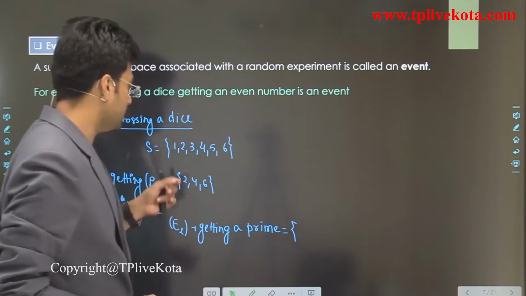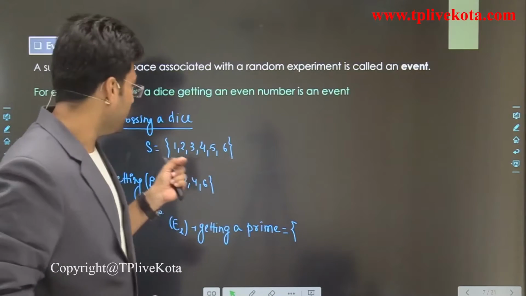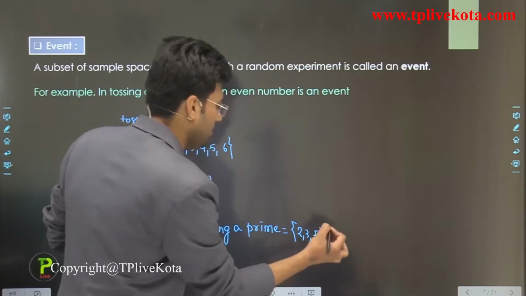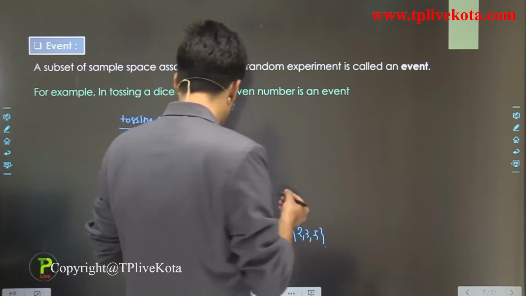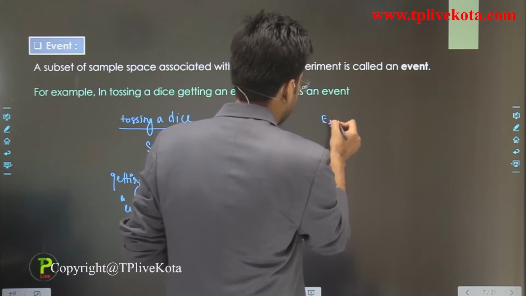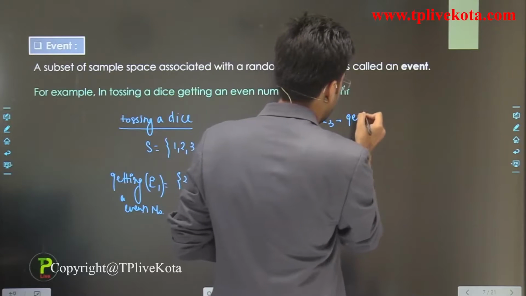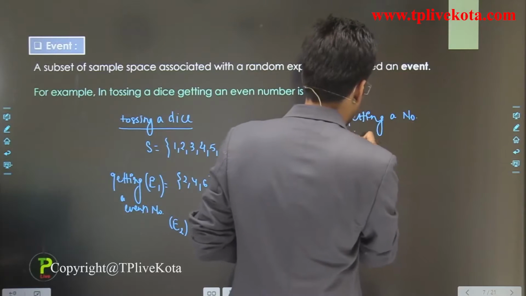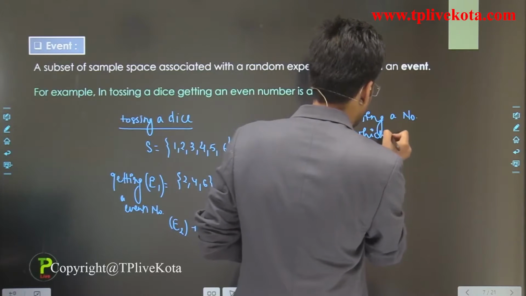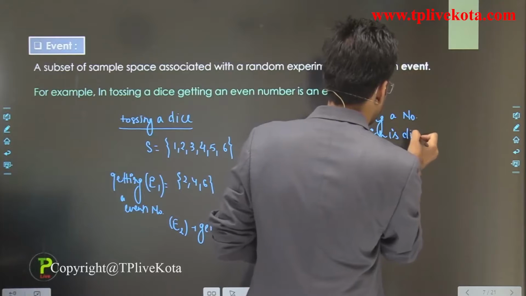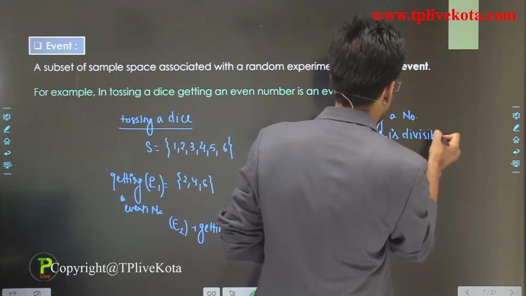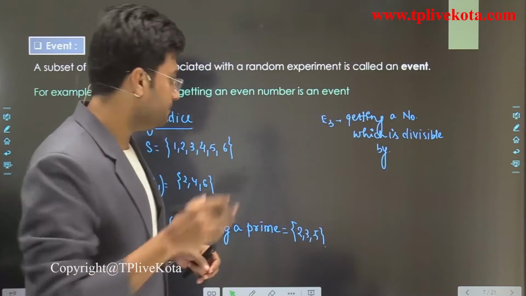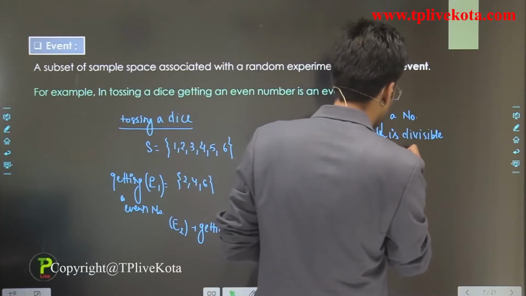So for this we have possible cases 2, 3 and 5. Similarly, we have the third event, getting a number which is divisible by 3.